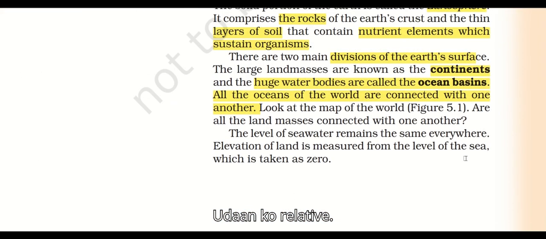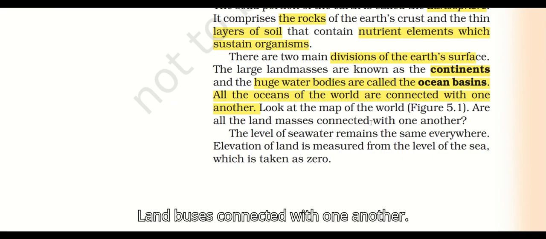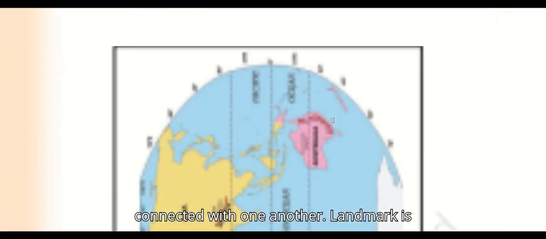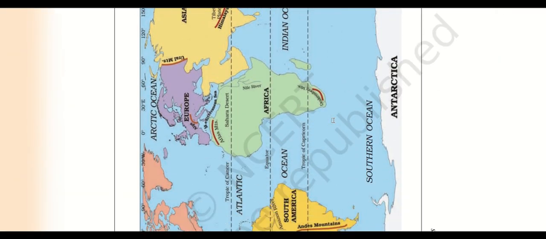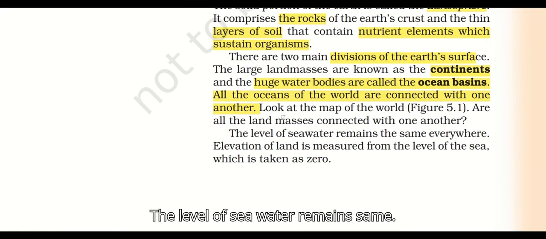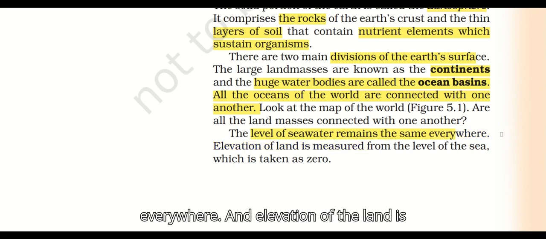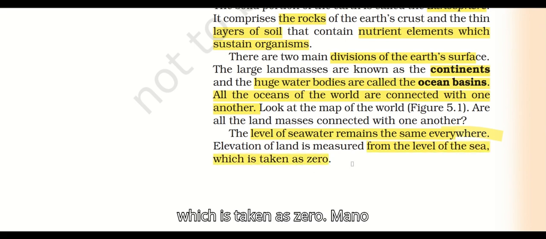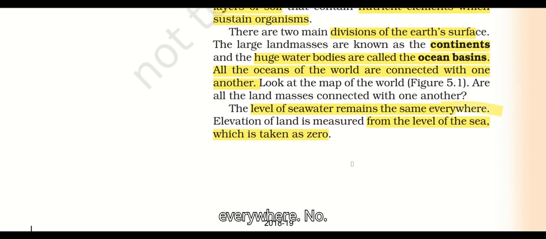Are the land masses connected with one another? Look at the map. Are the land masses connected with one another? No, they are separated. The level of seawater remains the same everywhere. And the elevation of the land is measured from sea level, which is taken as zero. When we measure the elevation of the land, we take sea level as zero and then measure.